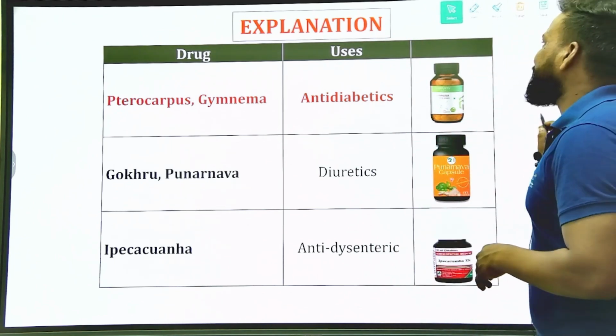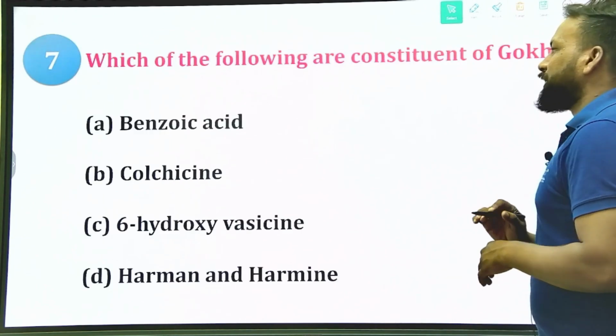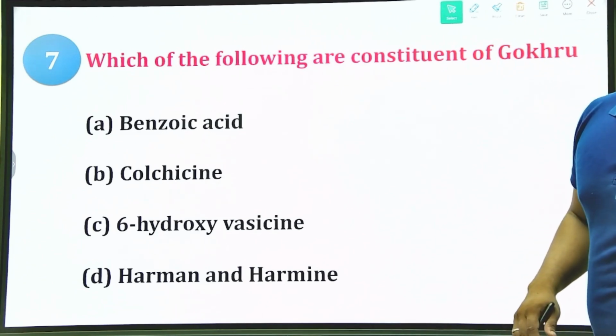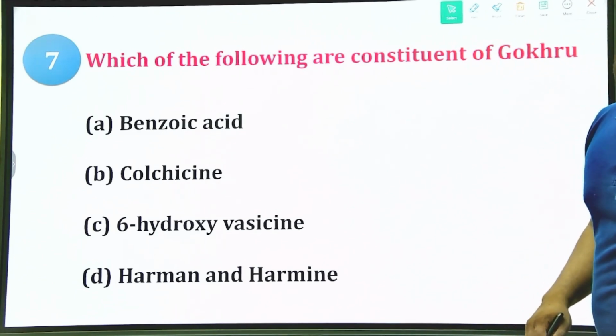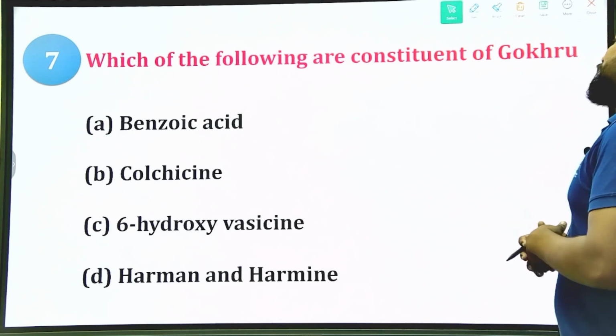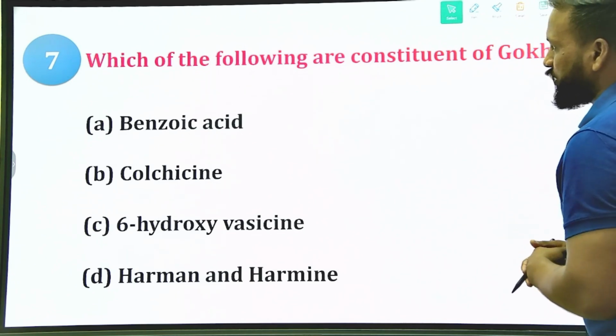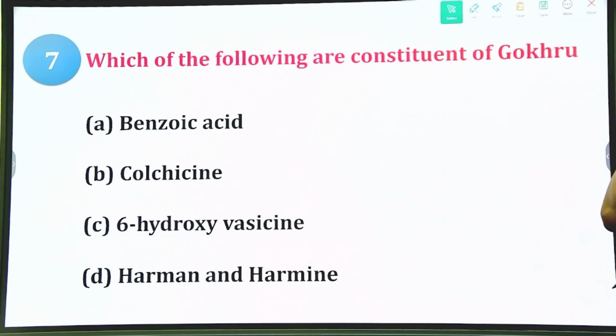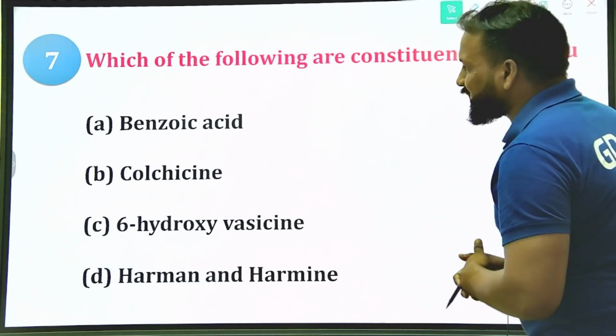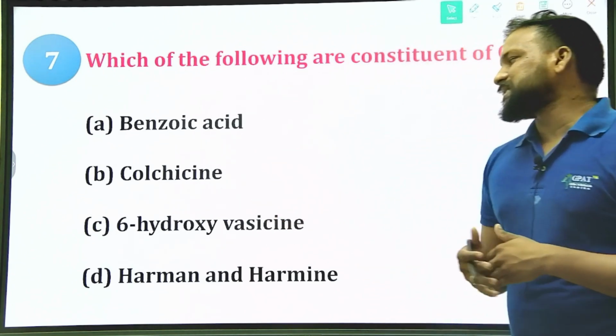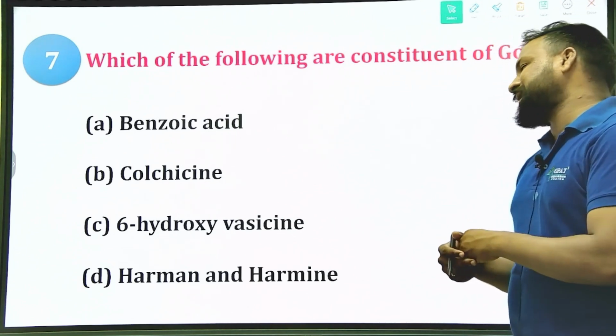Let us see the next question. Which of the following is the constituent of Gokhru? Option A, benzoic acid; B, colchicine; C, 6-hydroxyvasicine; and D, Harmane and Harmine.